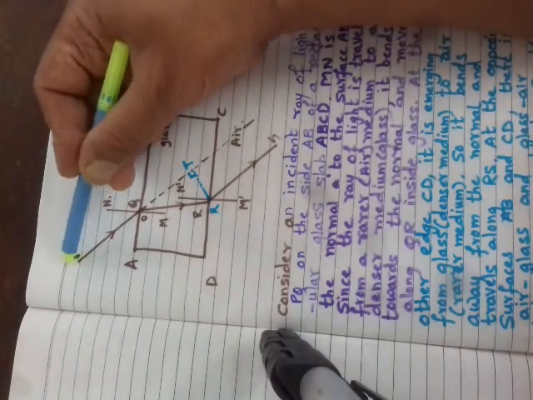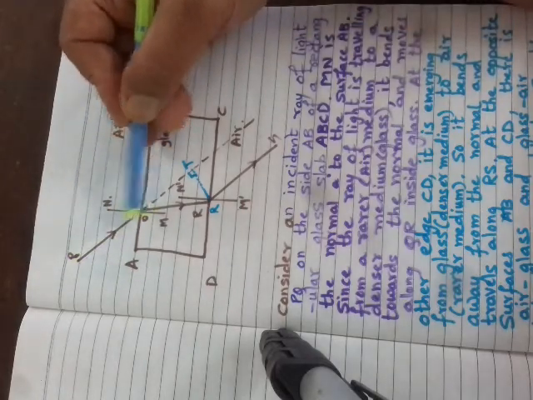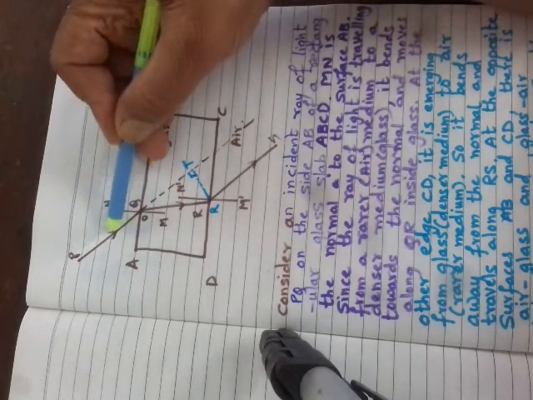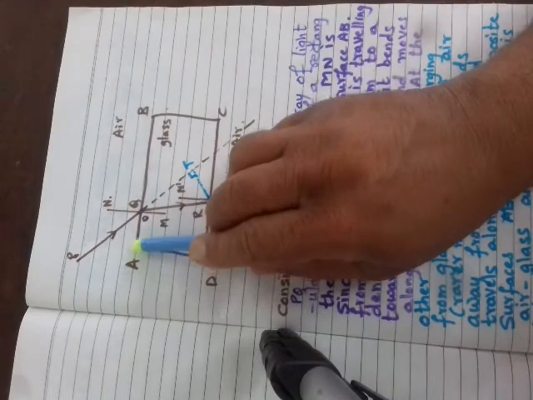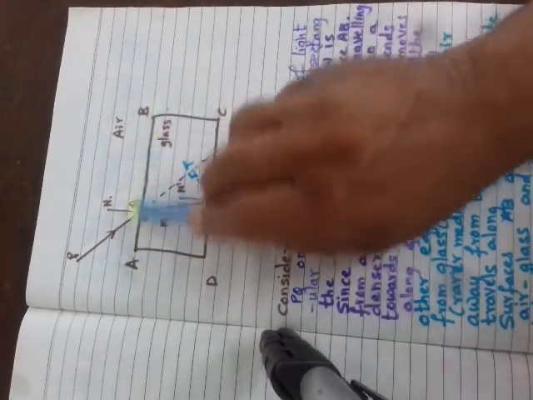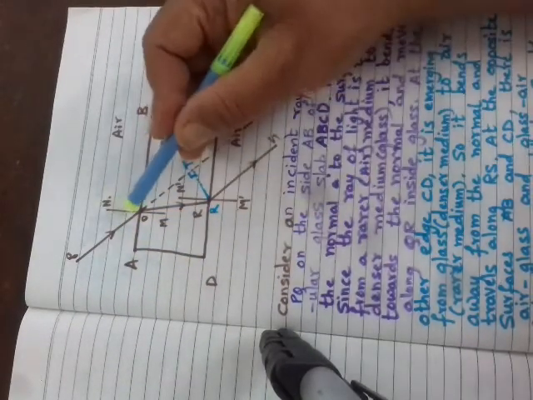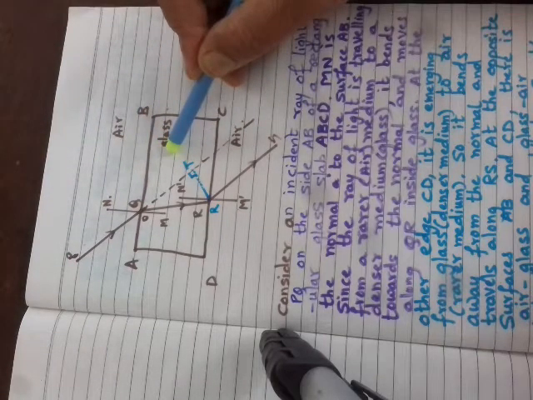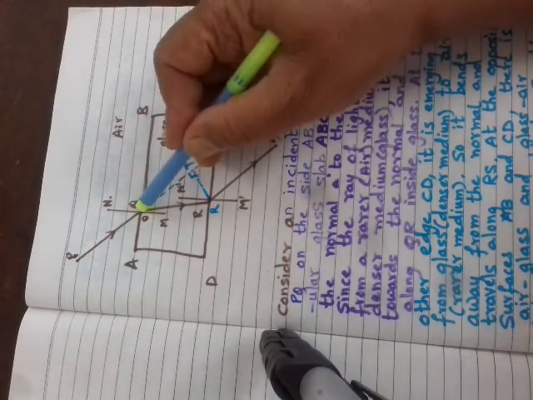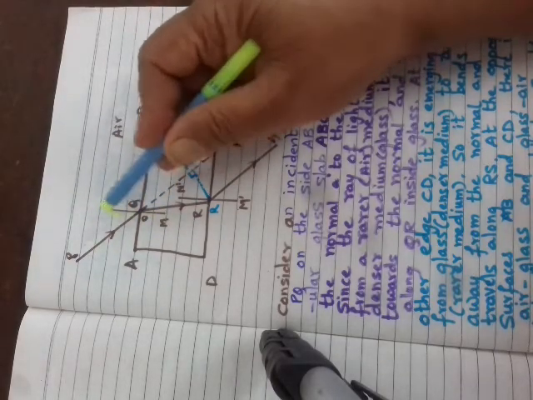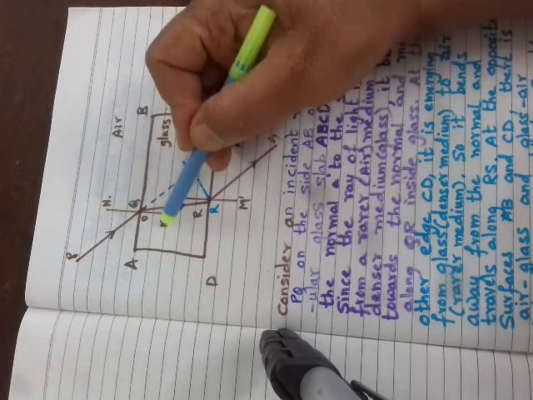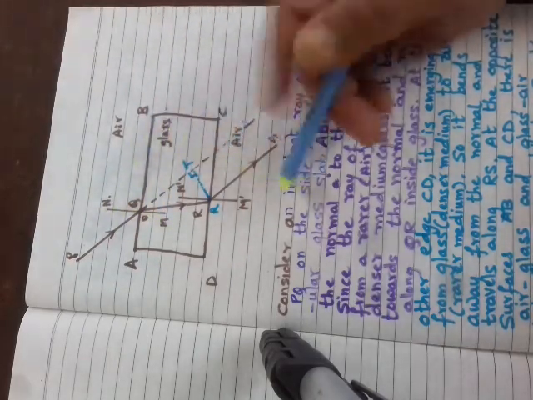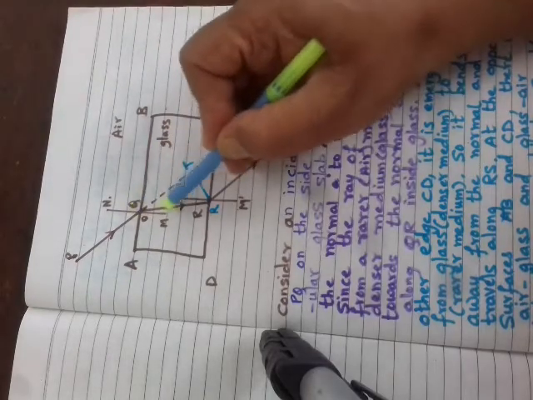Now let us consider one incident ray of light PQ. Ray of light PQ is incident on the edge or side AB. Since light is traveling from air to glass here, that is from a rarer medium to a denser medium, it bends towards the normal. MN is the normal here, or MQN is the normal. So it bends towards the normal.